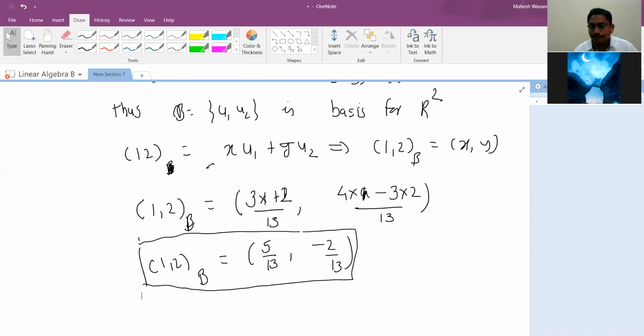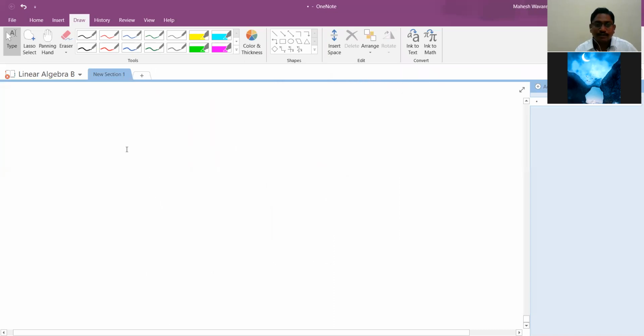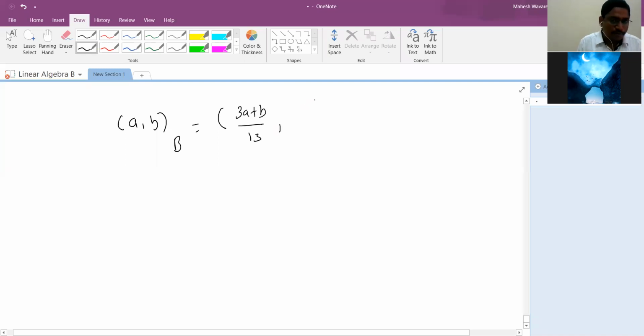or simply for a comma b also we can write coordinate. What is the coordinate of a comma b here? In general, if you are able to write coordinate, then it should be basis a comma b coordinate to the basis. So you have found the values of that alpha and beta. It was 3a plus b by 13, and next coordinate was 4a minus 3b by 13. So a and b can be any. So this is what you did. You did this ab as expression of alpha into u1 plus beta into u2, and this is the value of alpha and this is the value of beta after calculations.